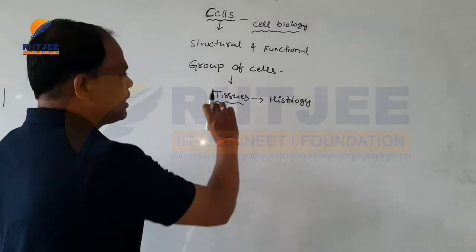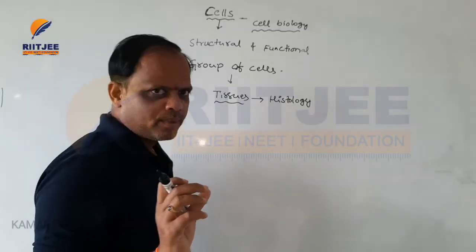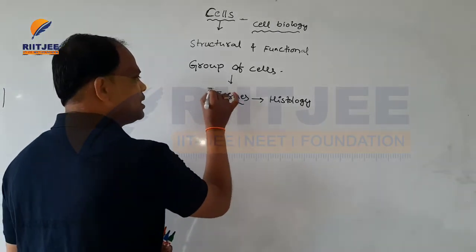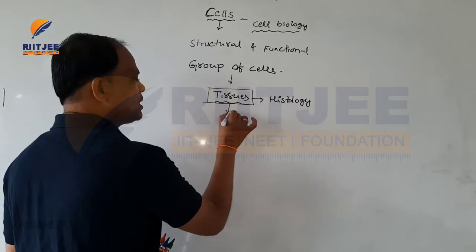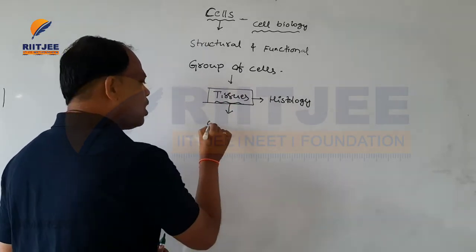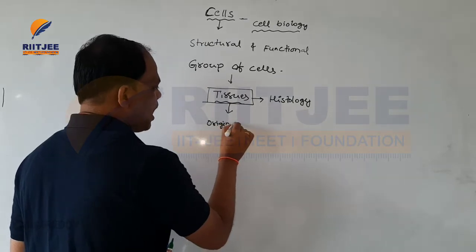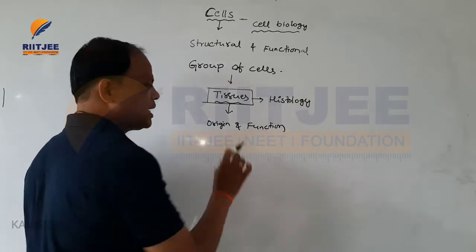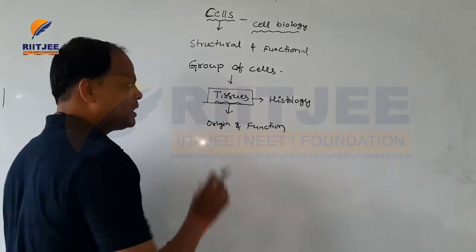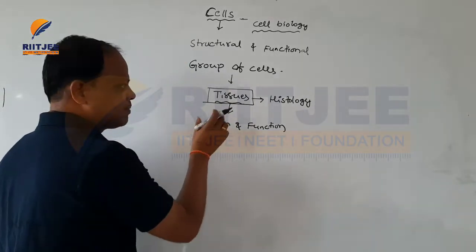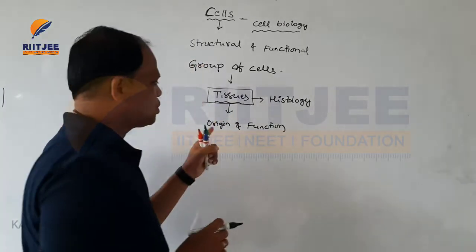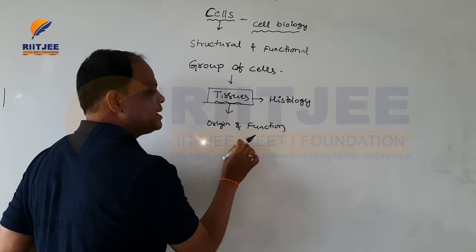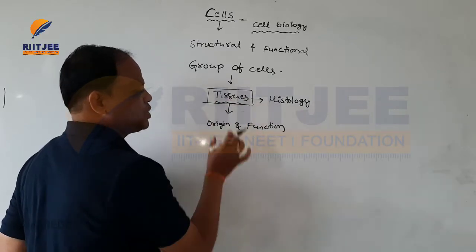Okay, and here all over the plant body and living organisms, they are made up of several types of tissues. The tissues are made up of cells of similar origin and function. A group that contains such types of cells is called a tissue.